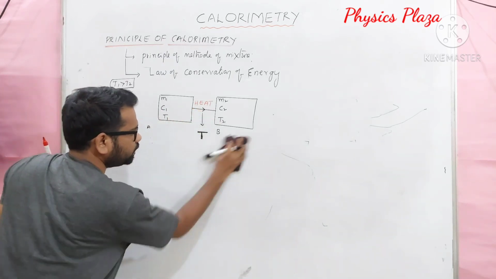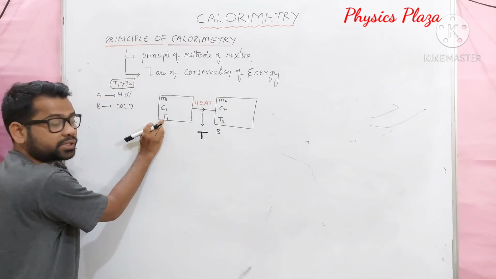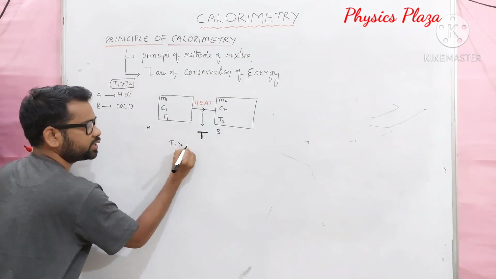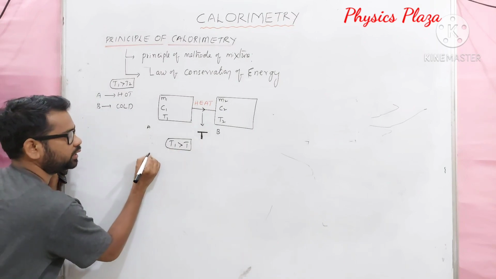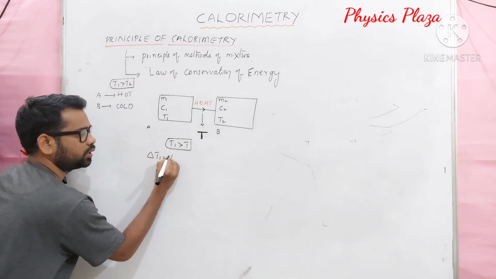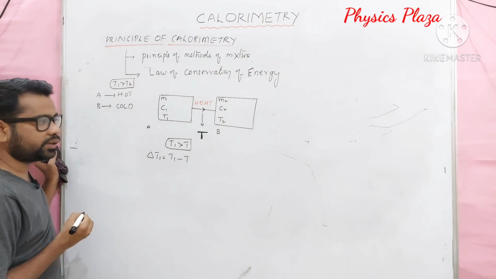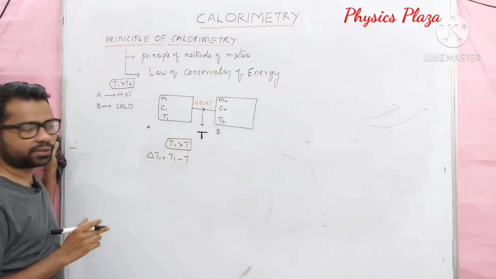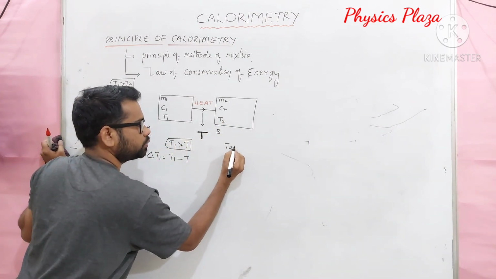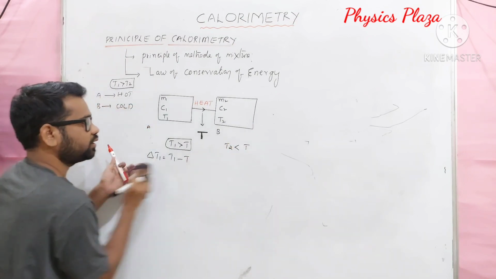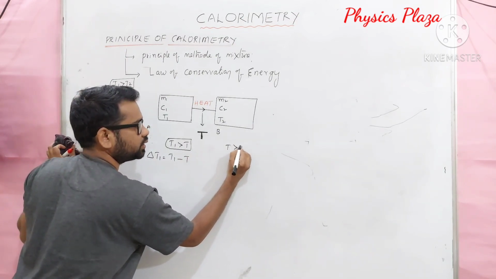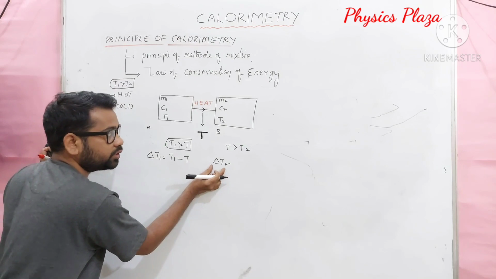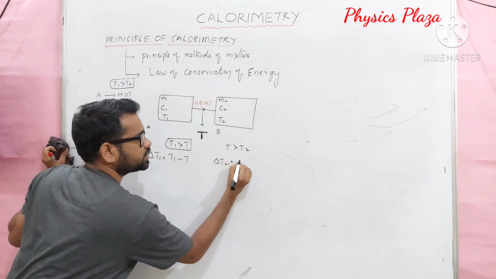Look here, children. T1 is the initial temperature of the hot body, T is the resultant temperature. Means T1 is always greater than T, dear children. Then the change in temperature in the hot body is equal to T1 minus T. Whereas when compared with T, the cold body temperature is always less. So T2 is less than T, or we can write T is greater than T2. So then what is the rise in temperature? Children, delta T1 is the fall in temperature and delta T2 is the rise in temperature. It can be calculated as T minus T2.